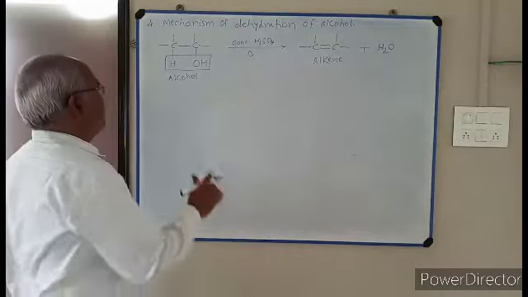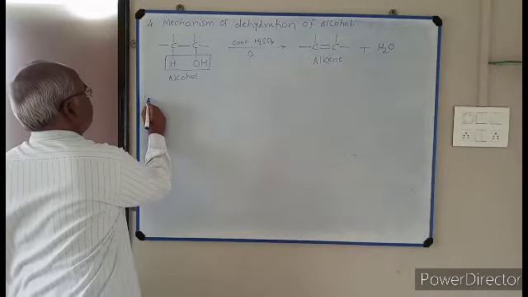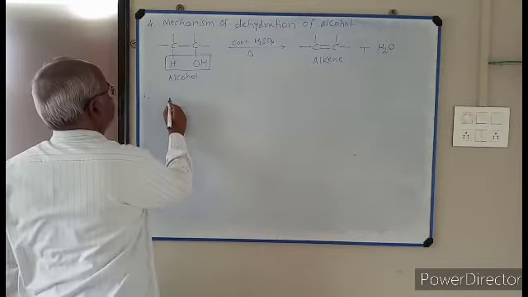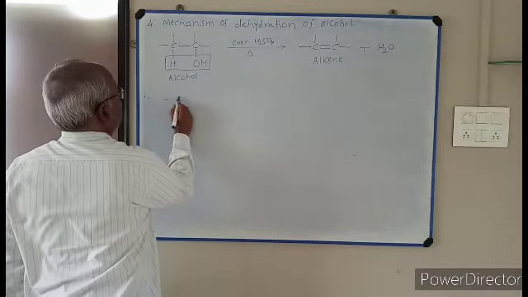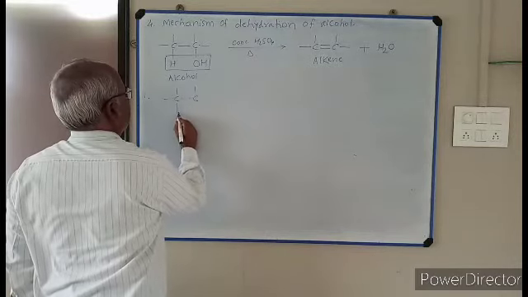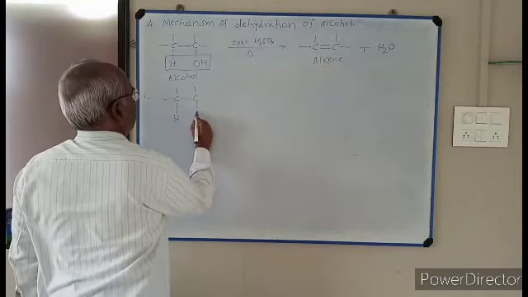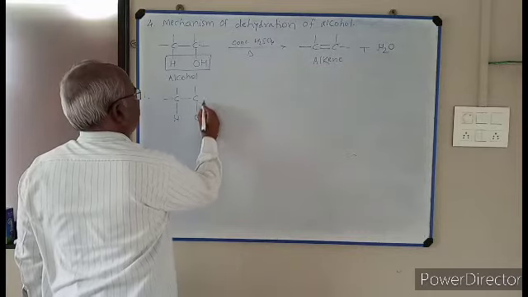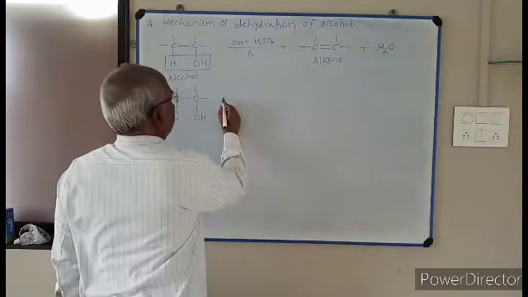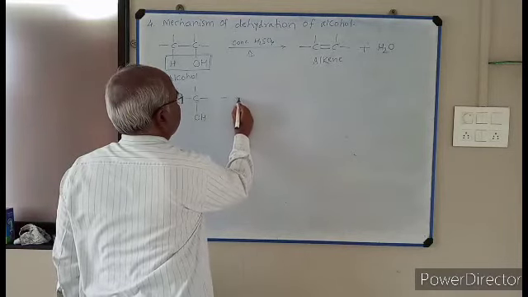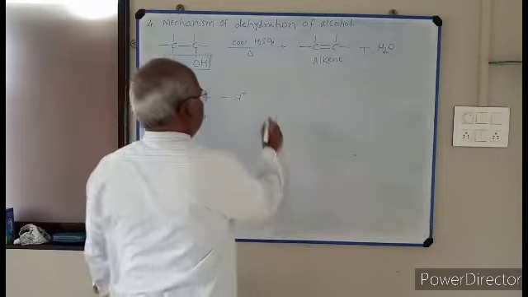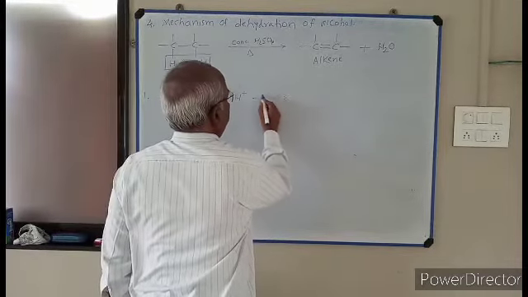This mechanism also takes place in 3 steps. First step: I take the example of alcohol, carbon, H, OH. This is alcohol. Its protonation takes place, plus H plus. This process is fast.